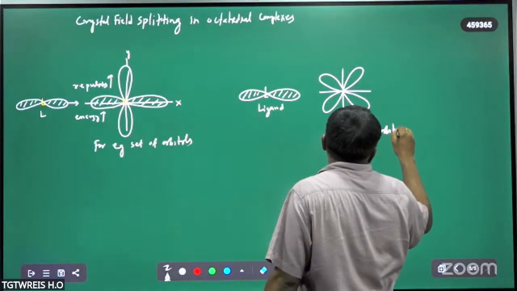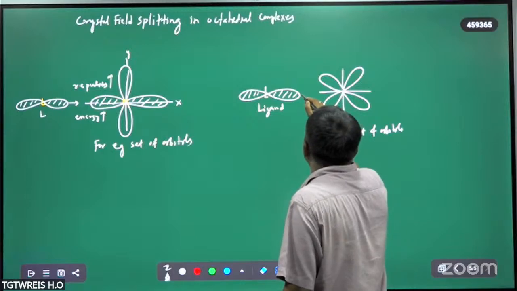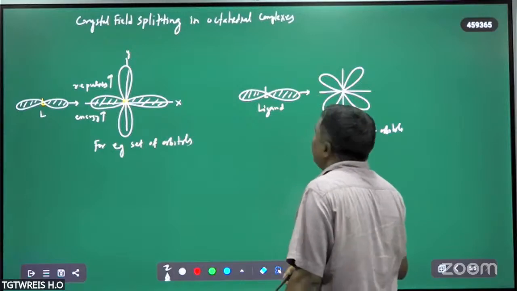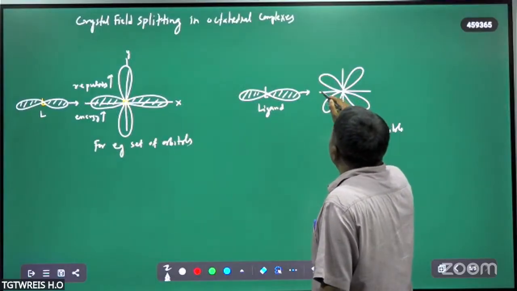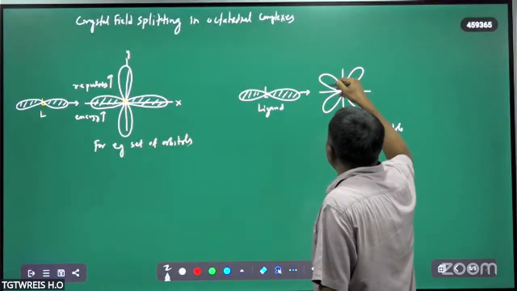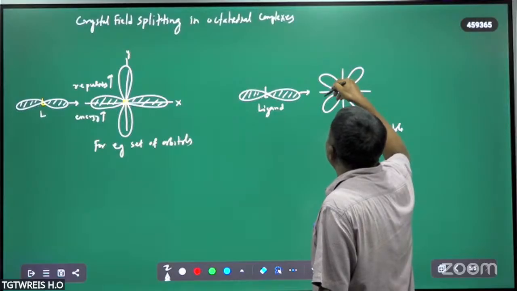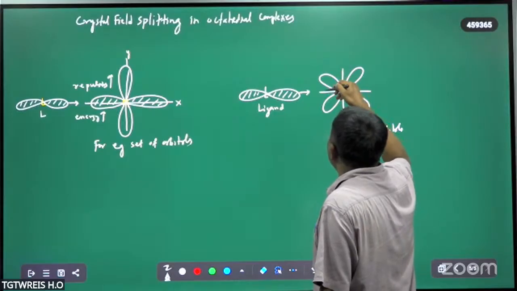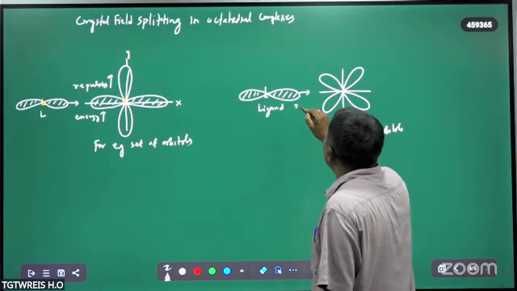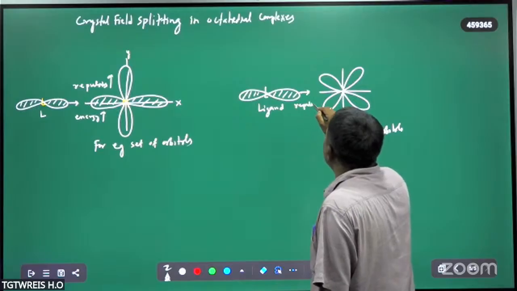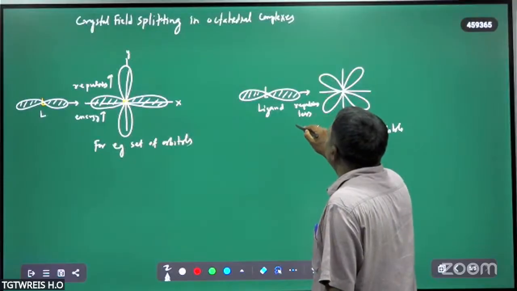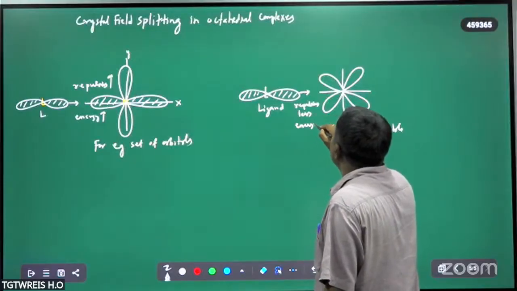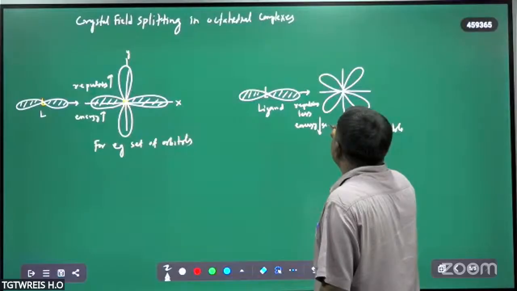When ligands approach the t2g set of orbitals along this axis, in between these lobes there are no orbitals present in the t2g set. Therefore, in this case repulsion is less. Therefore, energy decreases in this case.